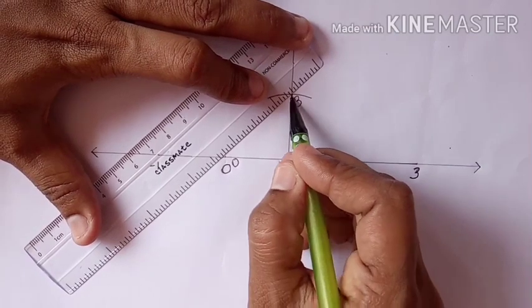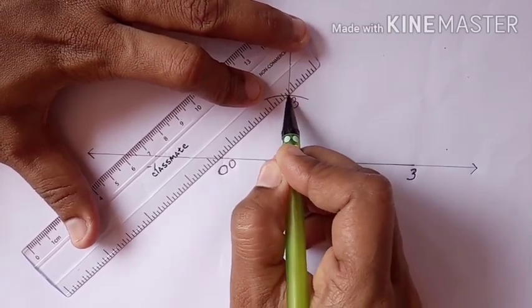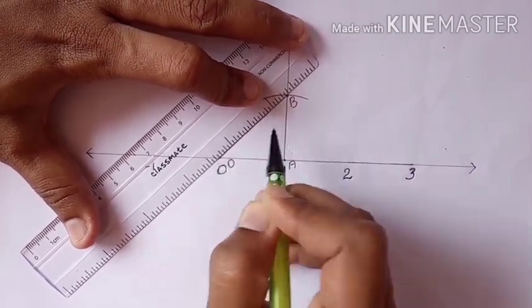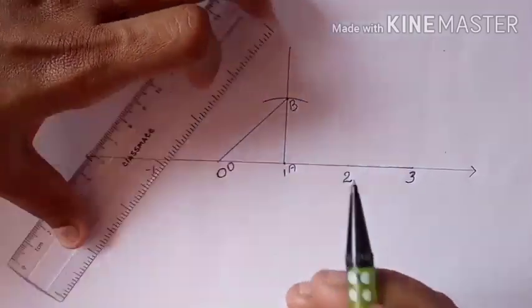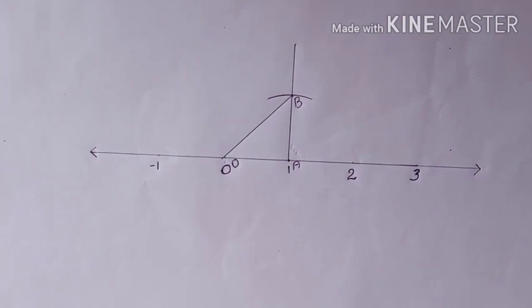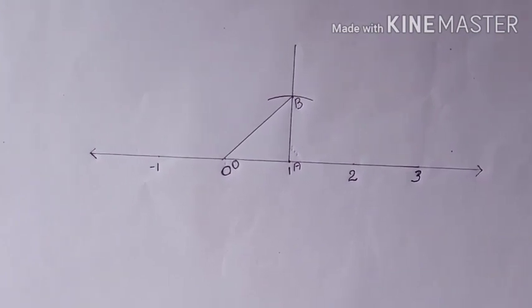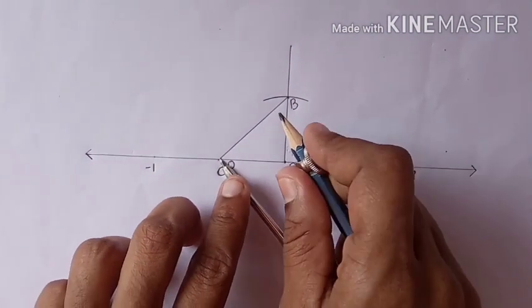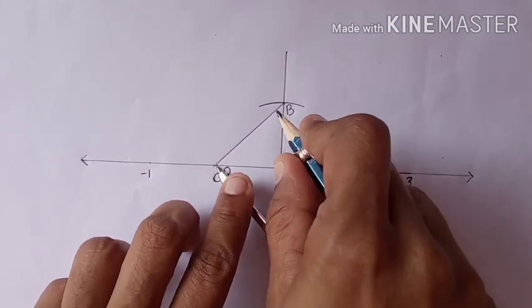Join OB by using your ruler. Use your compass and measure the length of OB.